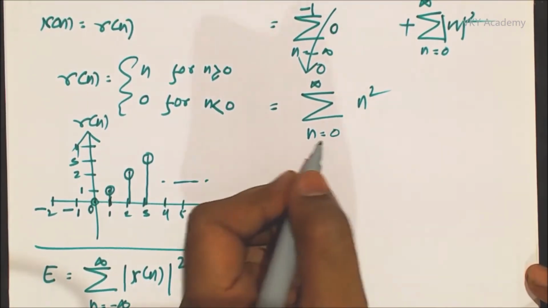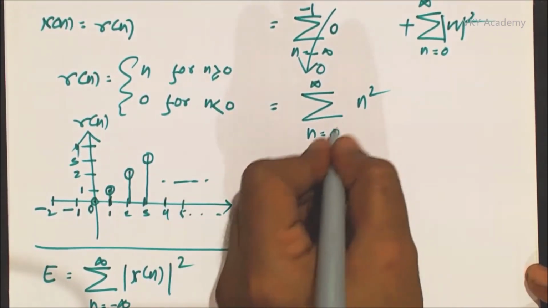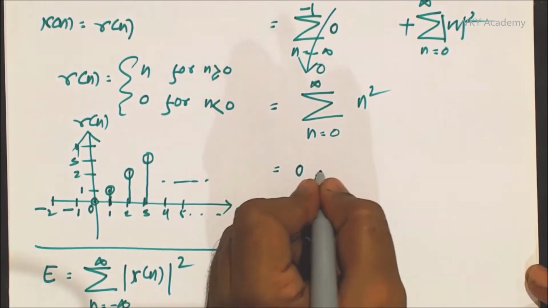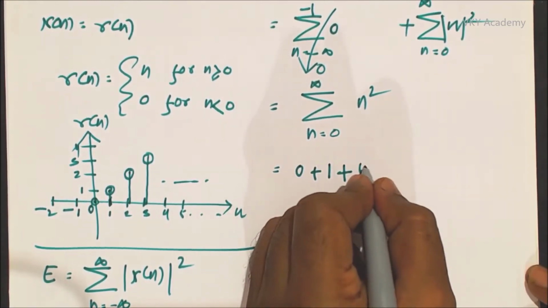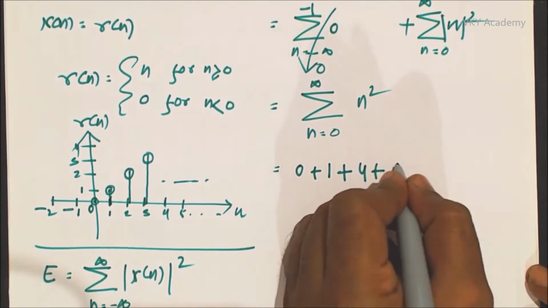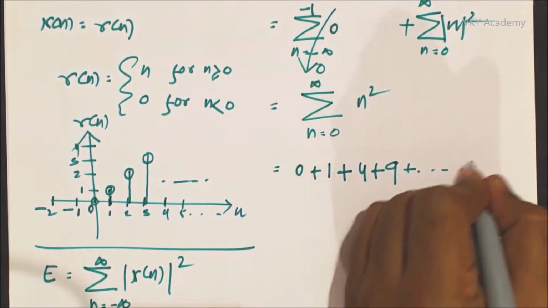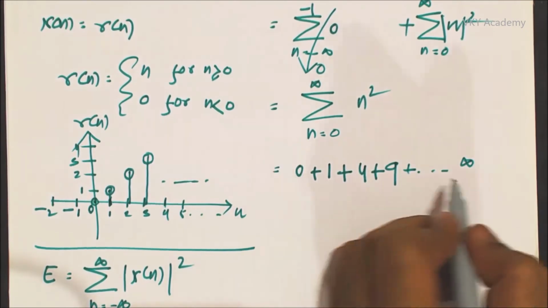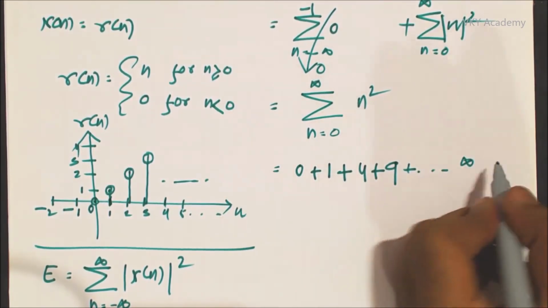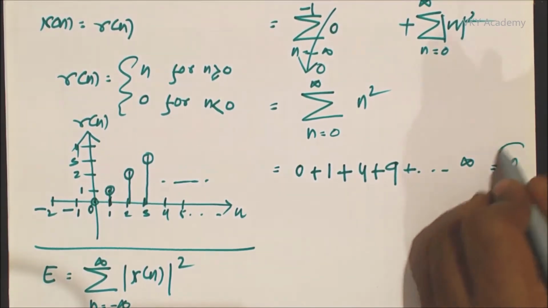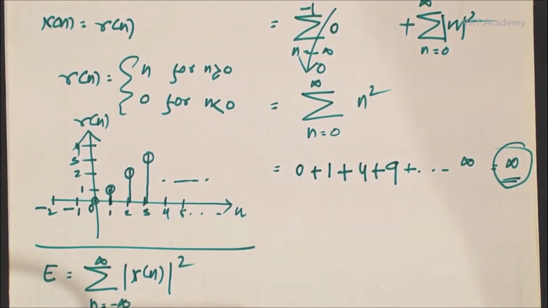Let us expand this particular summation. For n equal to 0 it will be 0, for n equal to 1 it will be 1, for n equal to 2 it will be 4, for n equal to 3 it will be 9, and so on up to infinity. The summation of all these numbers up to infinity is always equal to infinity. So I can conclude that this particular discrete time signal is not an energy signal.